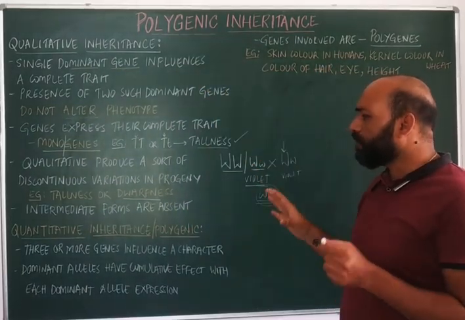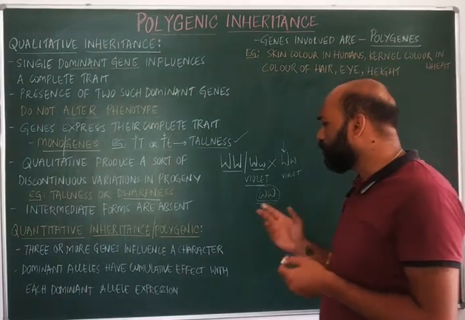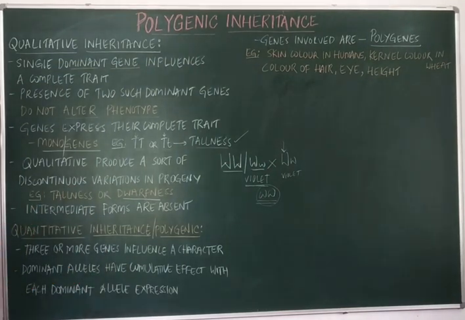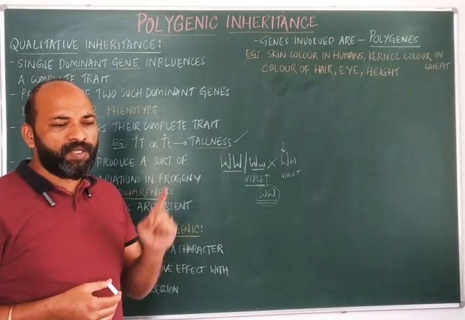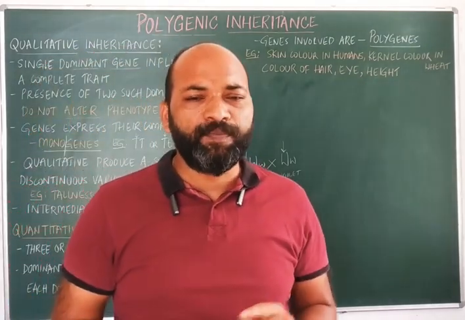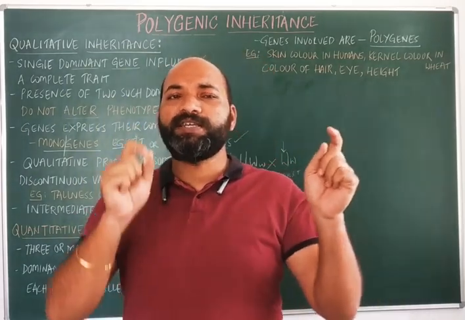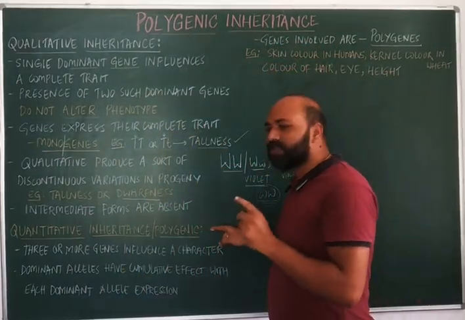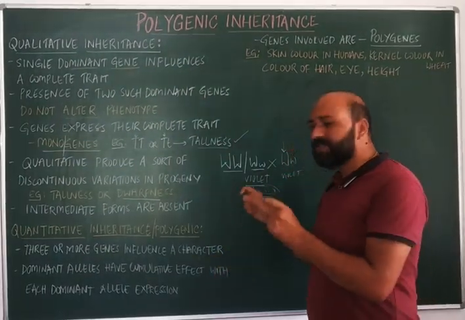Next is what today's video is all about, that is quantitative inheritance, which is also called polygenic inheritance. Quantitative inheritance is where three or more genes are influencing a particular character. Earlier I mentioned the pleiotropic gene, where a single gene is able to control more than two traits. Here, three or more genes are controlling a single character. So that is the difference.